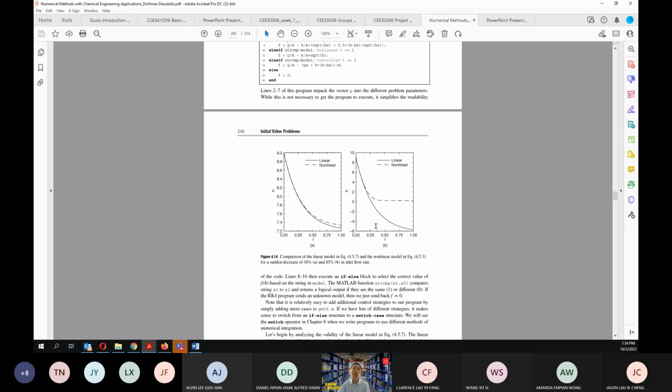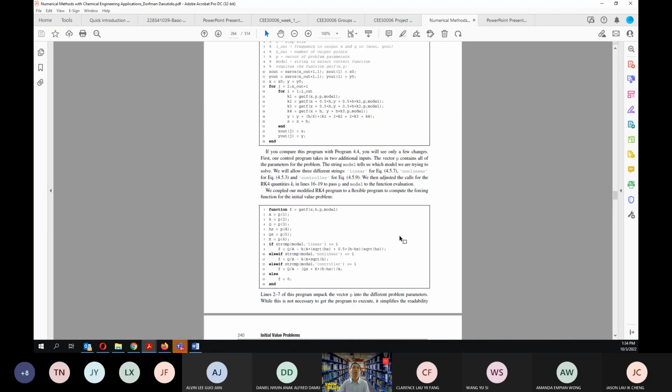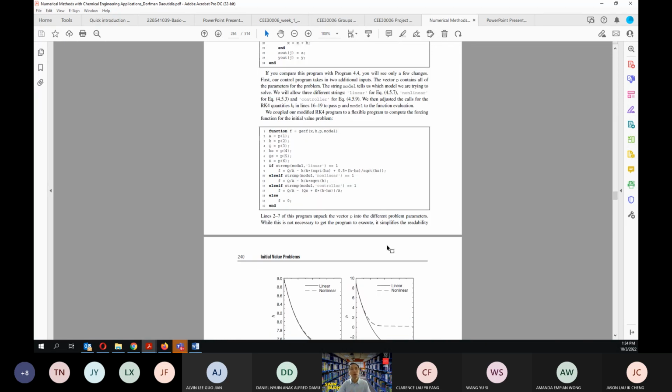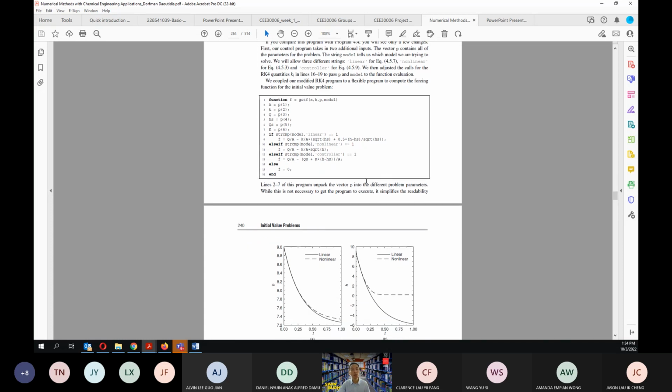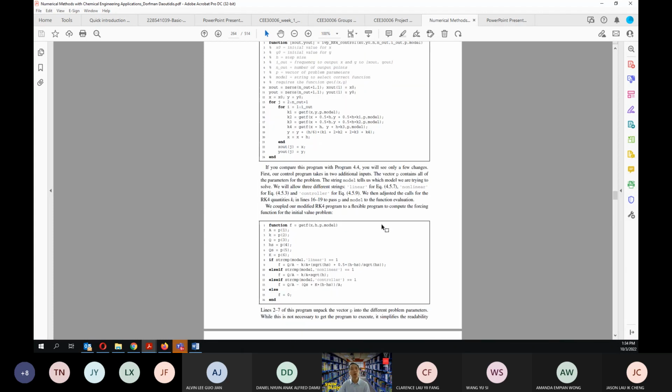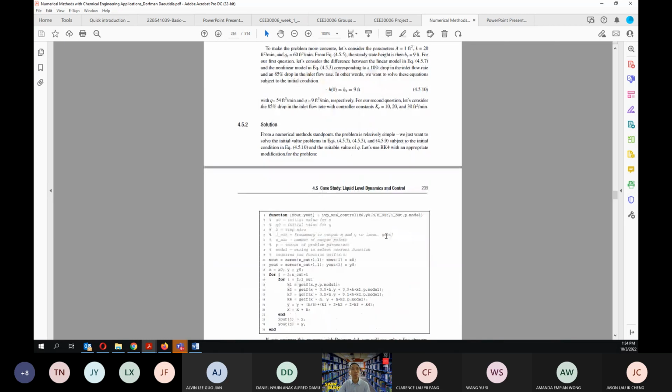So these are some of the examples that they show in here. We have three particular examples. The first example is if we linearize that dynamic model. The second one is if we use the nonlinear model without simplifications. And the third one is the case when we use a proportional controller to control that liquid level.